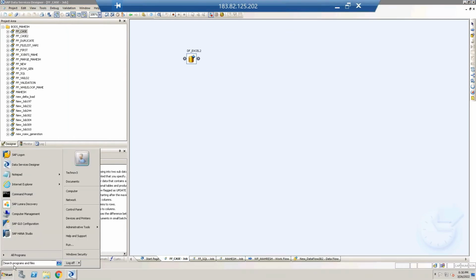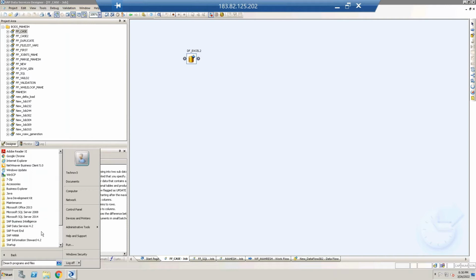If you installed BODS in your system, then with this package you can see all those tools: Data Services Designer, which is the current screen I'm showing, and Data Services Management Console. I told you this is a web-based application. Whatever you develop in the Designer, we can execute over here. And Data Services Manager, this is also one tool.